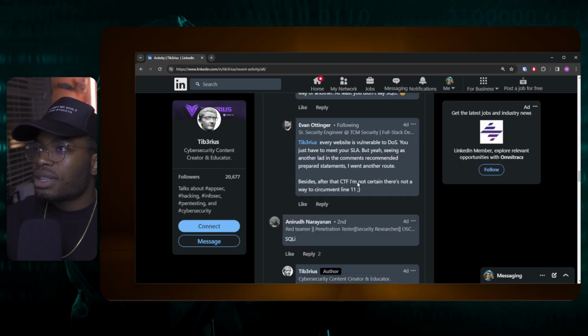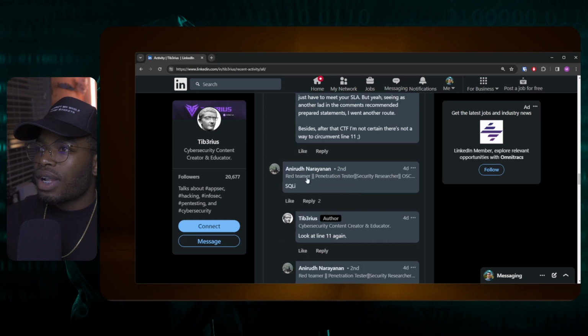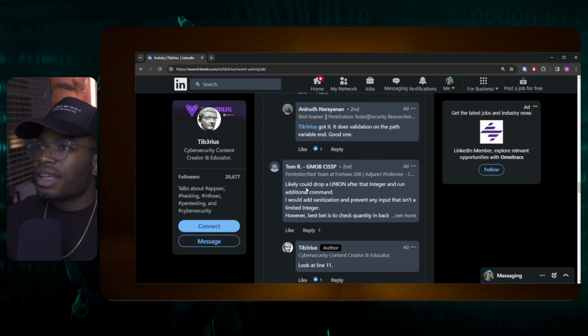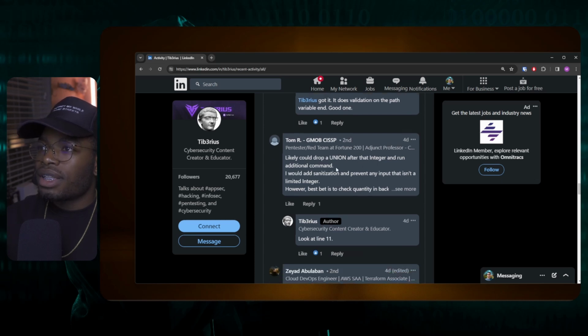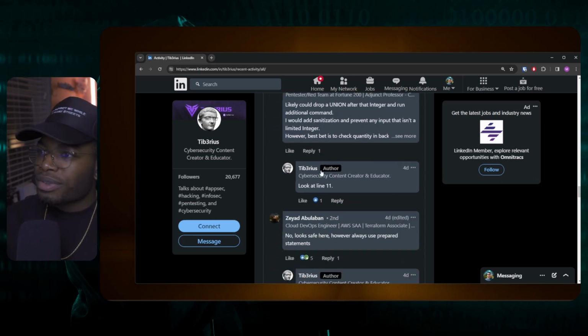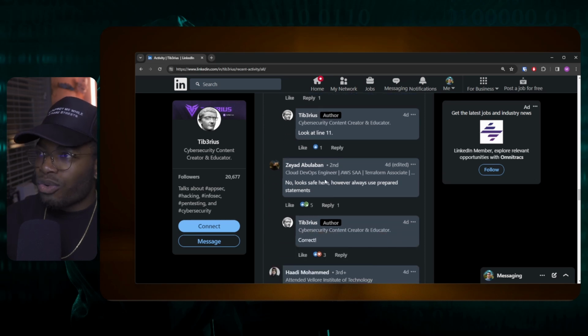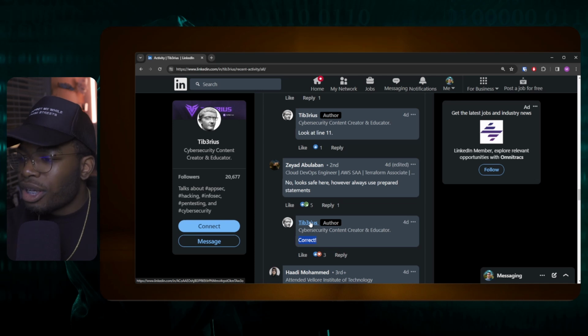Besides, after the CTF, I'm not certain there's not a way to circumvent line 11. SQLi, again, likely could drop a union after that integer and run additional commands." Nope, that's not possible. We're gonna look at that. "No, looks safe here. However, always use parameterized statements." Tiberius says correct. So Tiberius says there's no SQL, it's safe, but you should always use parameterized queries.